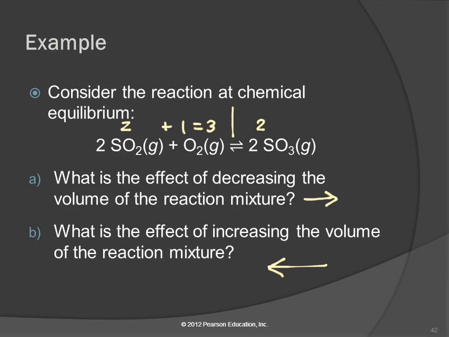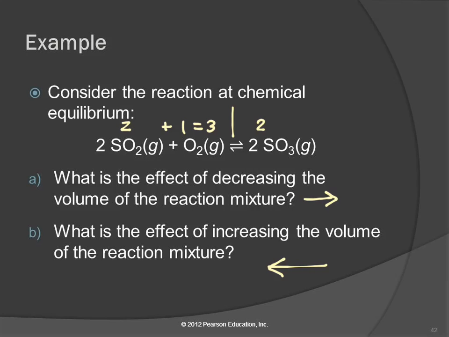So what this does is, another way to think about this, we have a forward reaction. And we said that the forward reaction was dependent on the concentration of the reactants. More concentration, you have more collisions, more opportunity for reaction.